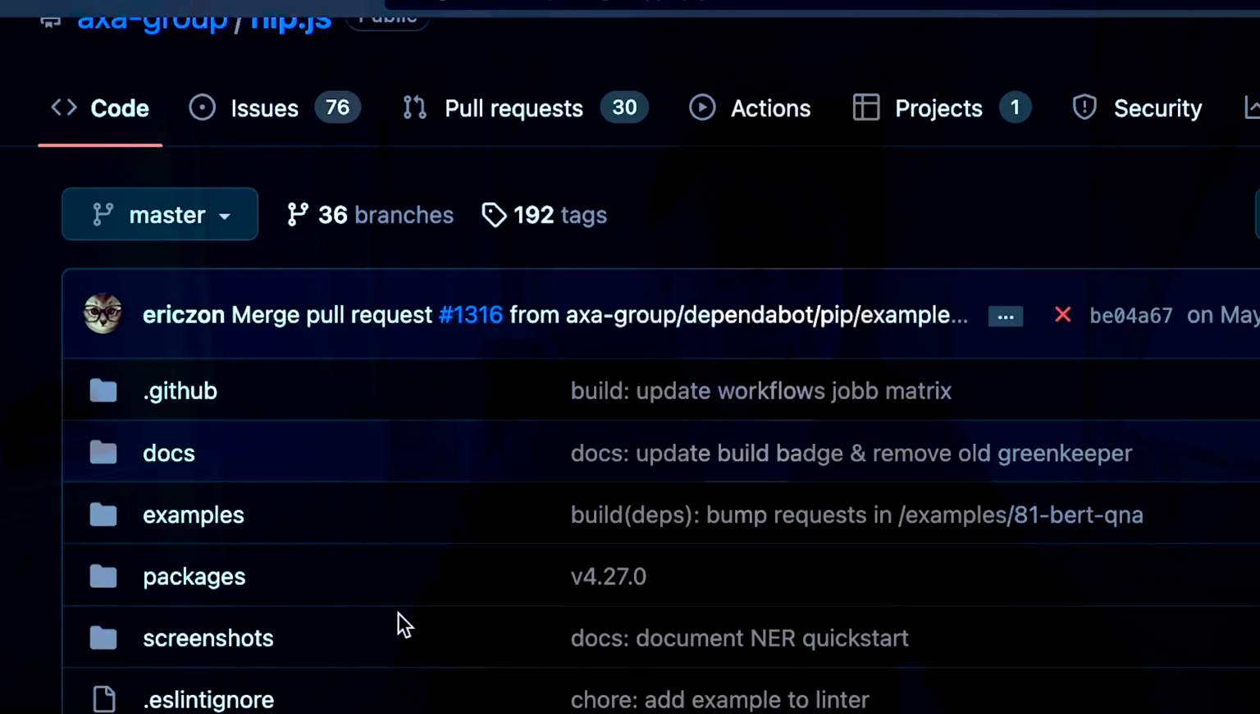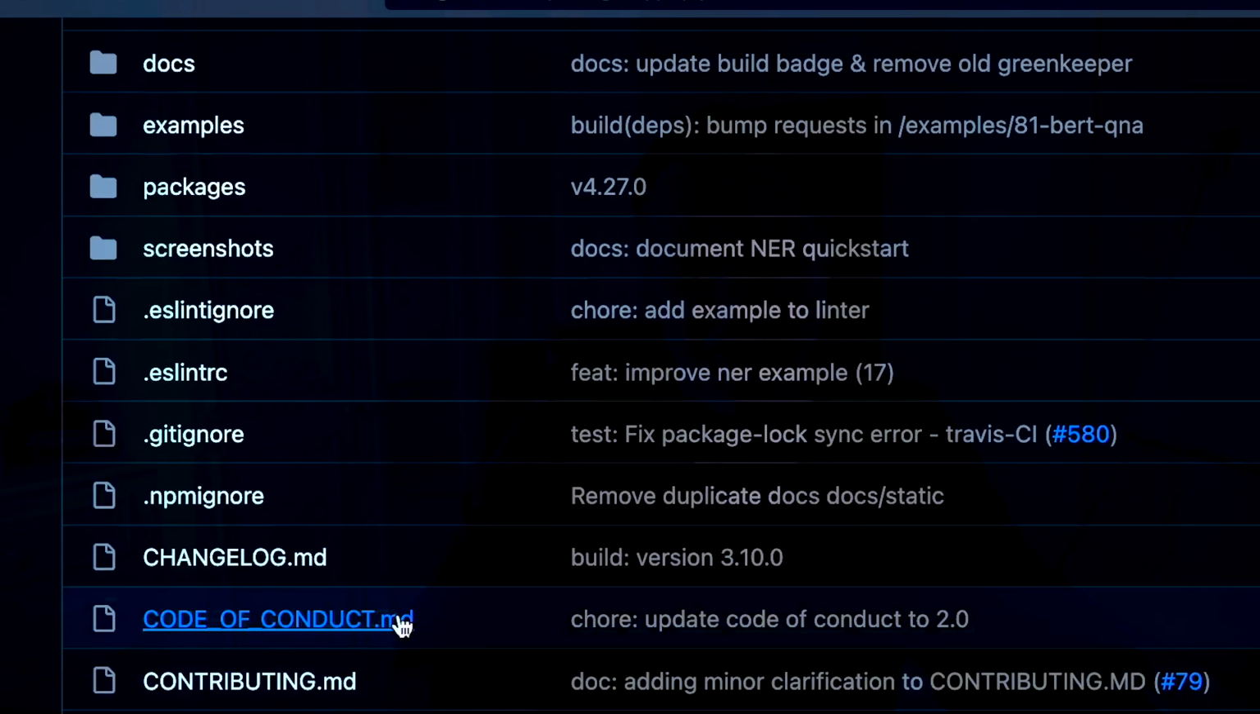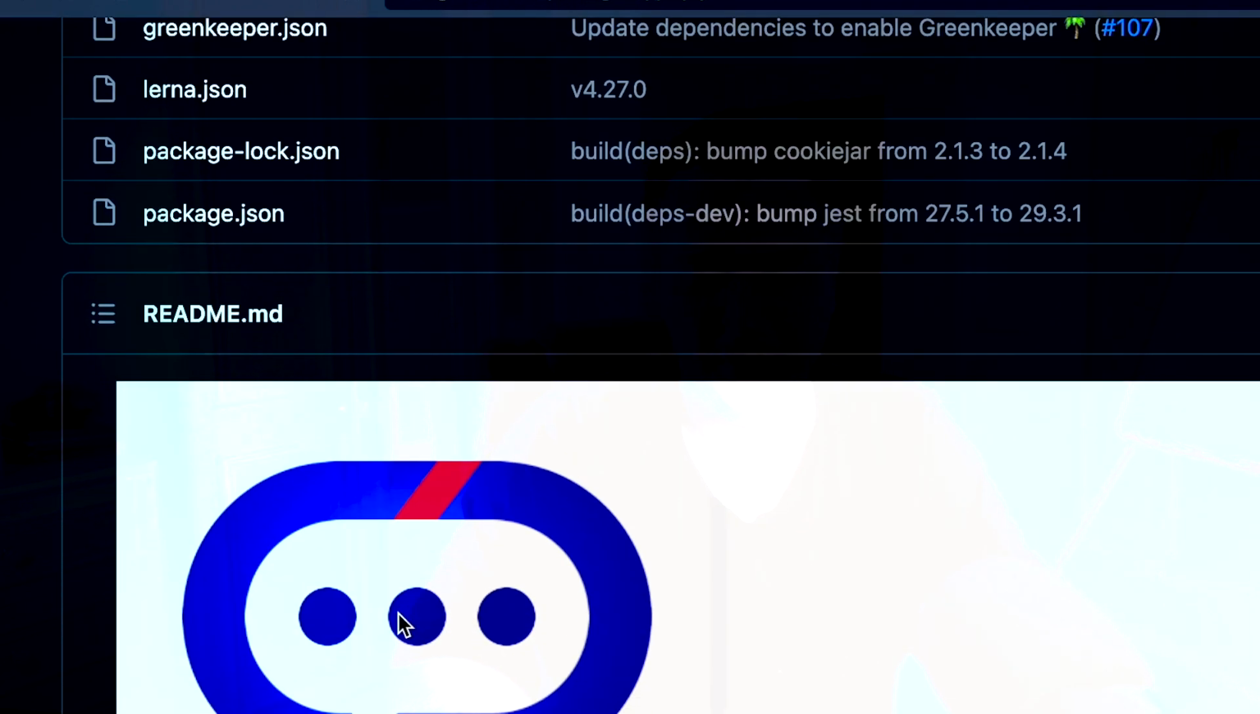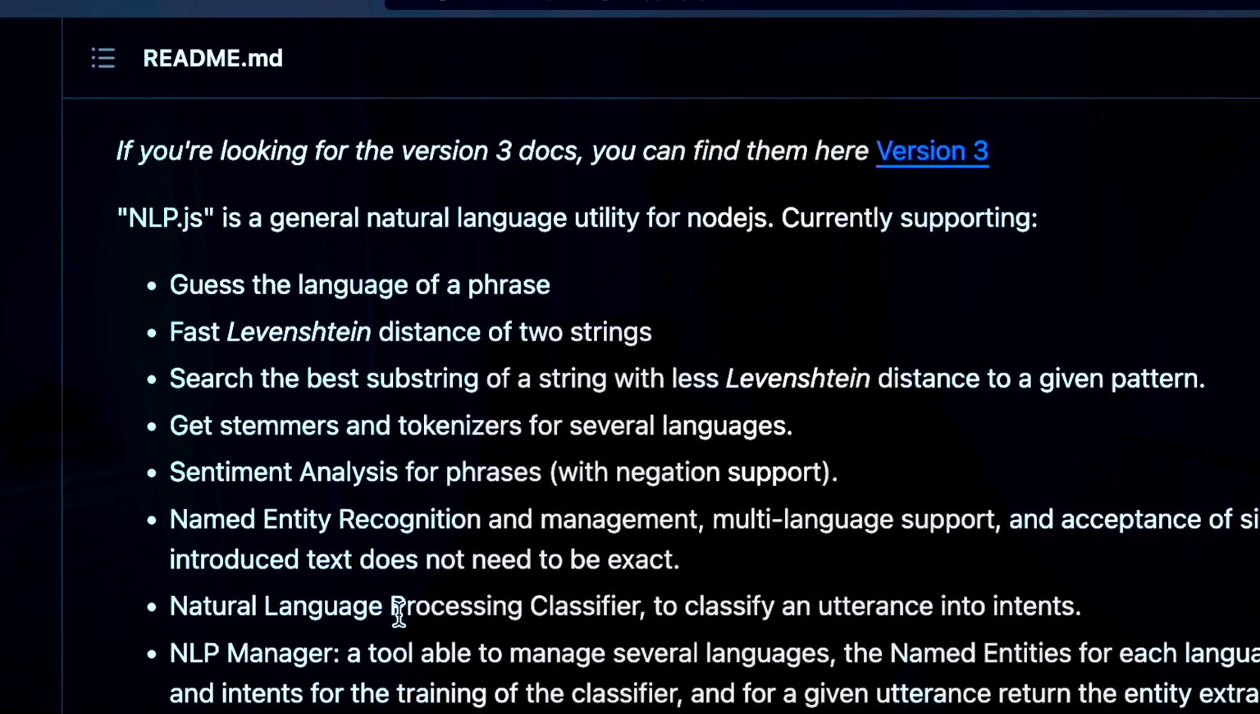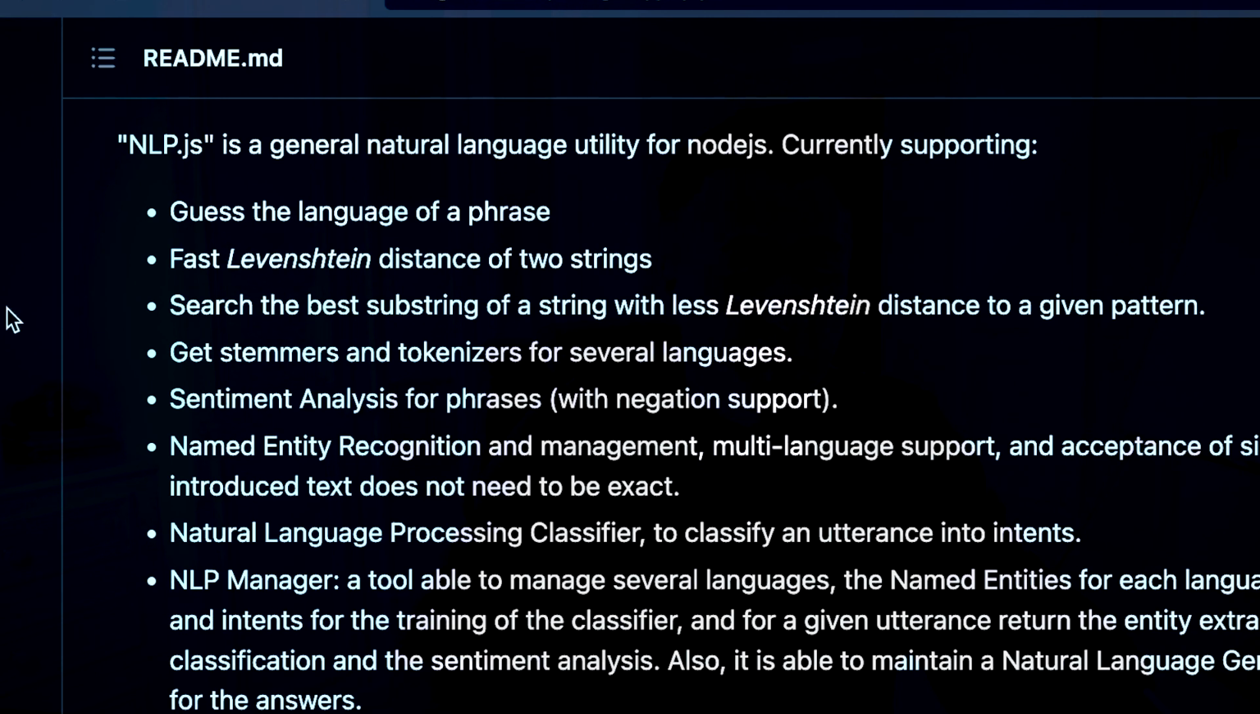If you haven't heard of nlp.js before, it's a fairly old library. It's about 5 years old, but the last updates were about 6 months ago, so it's still in a fairly decent state. It provides basic natural language capabilities. If you look at the GitHub, it's at GitHub AXA Group nlp.js, and you can see out of the box it supports tokenization, sentiment analysis, named entity recognition, and of course natural language processing classifiers, which is what we are going to use here.